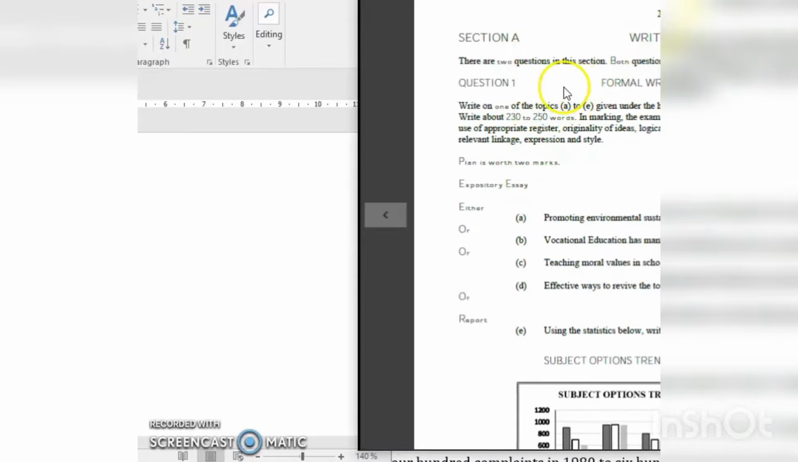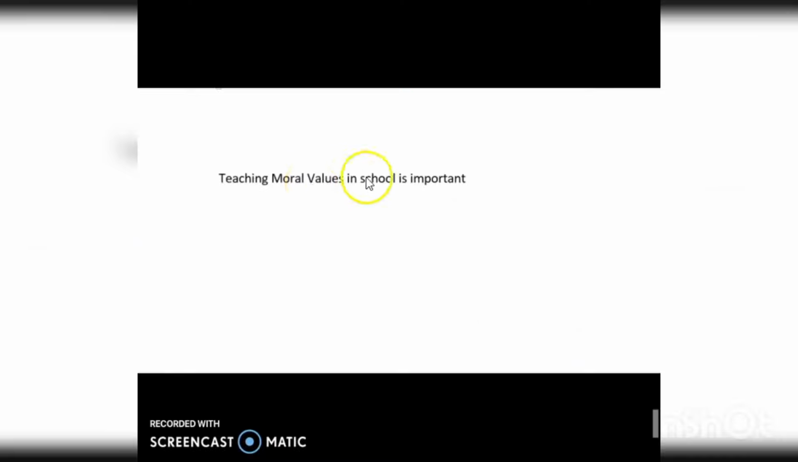So this is our question paper, and I have where we're going to write our essay. Thank you, students. So now I have typed in teaching moral values in school is important. This was option E. So in your papers, you will write down that you've chosen E as the option. Sometimes the prompt box will be written on top. So you have chosen E.